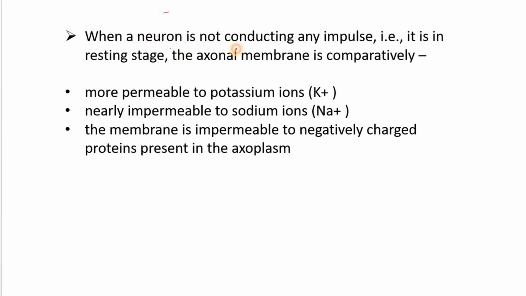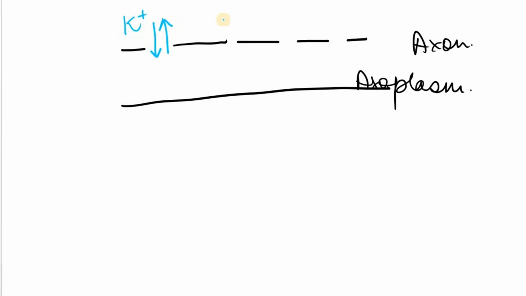When a neuron is not conducting any impulse, that is, it is in the resting stage, जो axon की membrane होती है it is more permeable to the potassium ions and impermeable to the sodium ions and the negatively charged proteins that are present inside the axoplasm. That means if this is the axon and this is the axoplasm, this is permeable to the potassium ions. That means they can move through the membrane, whereas the sodium ions that are present outside the cell and the negatively charged proteins present inside the cell cannot move through the membrane. The membrane is not permeable to these.